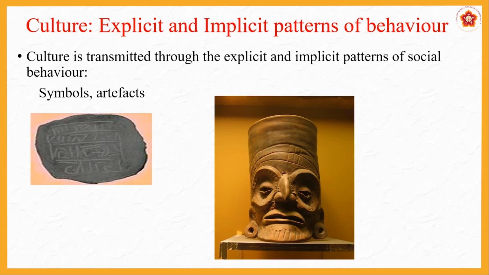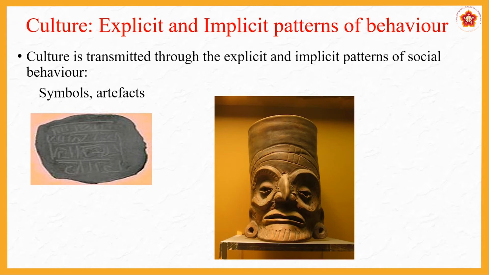Now two things come in here in explicit and implicit patterns of social behavior, which are symbols and artifacts. So you can see the symbols. Look at this picture on your left. There is some kind of script written there. It's very old, and historians can actually calculate how old it is by looking at it, and which particular place or region it is from, by its way of writing.